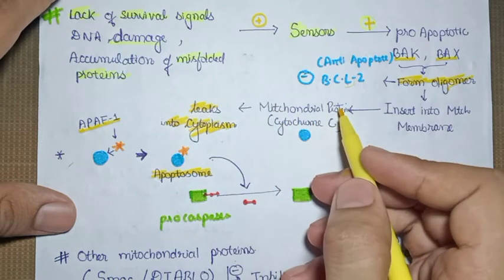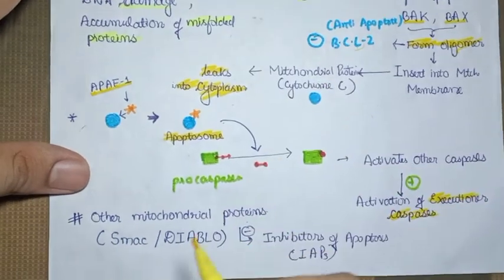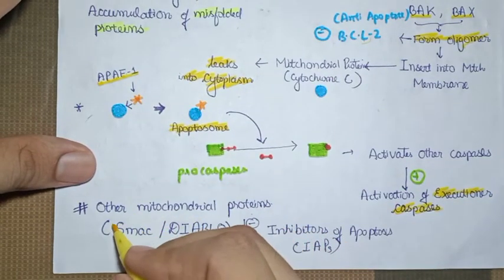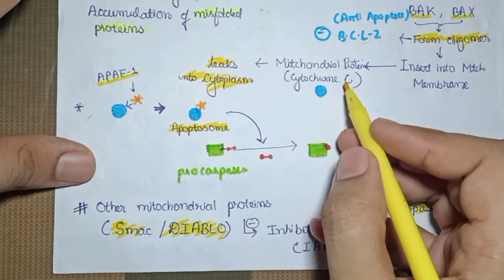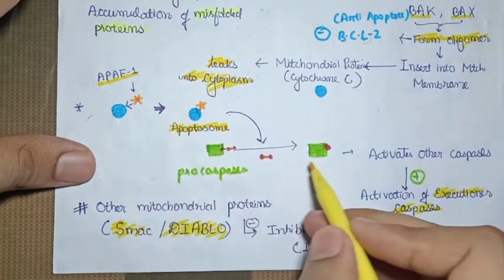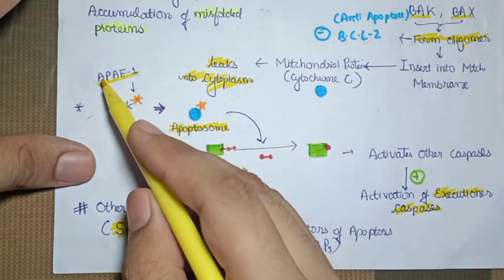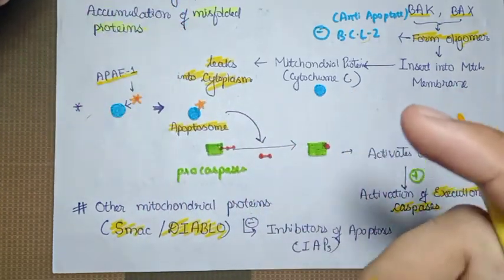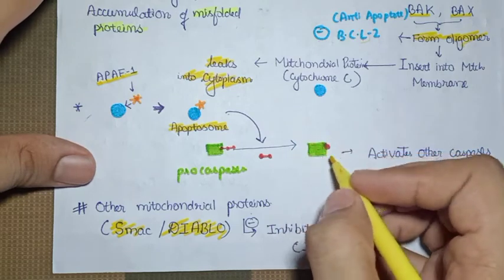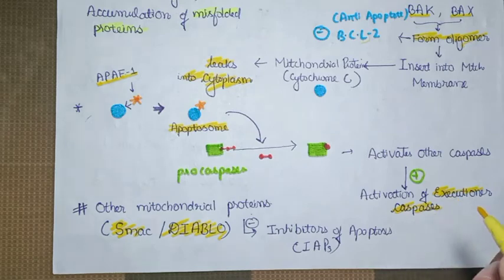This will cause the mitochondrial proteins to leak out into the cytoplasm. The mitochondrial proteins may be cytochrome C, or there are some other mitochondrial proteins as well, called SMAC and Diablo. The function performed by cytochrome C is the formation of the apoptosome by binding to the apoptosis activating factor 1, which will lead to the breakdown of some amino acids of the procaspases, which will lead to the formation of caspases, which will activate other caspases, and finally lead to the activation of the execution caspases, which are basically the killers of the cell.